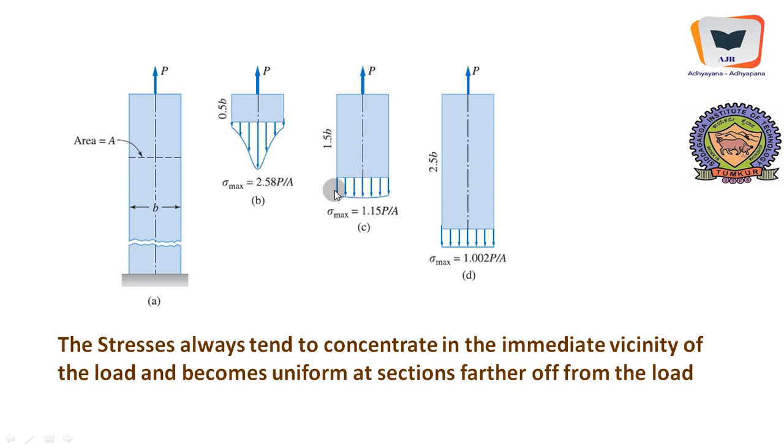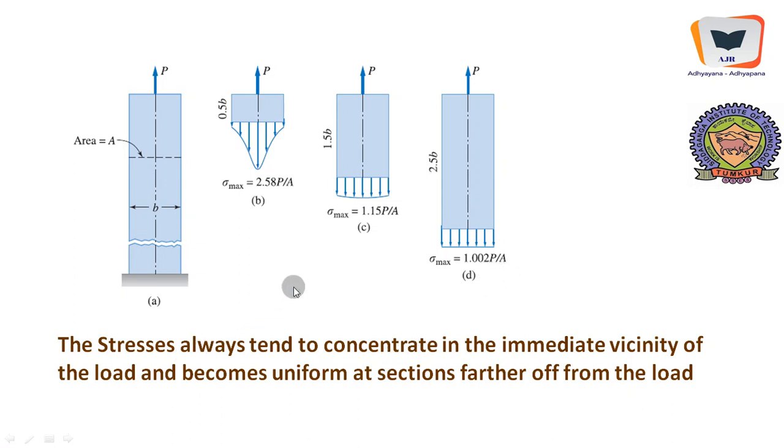And if you go to 1.5 b along the longitudinal axis of the member, you will see the stress getting averaged to the tune of 1.15 P by A. And if you move up to 2.5 b, the stress will be average. It is almost 1 into P by A.